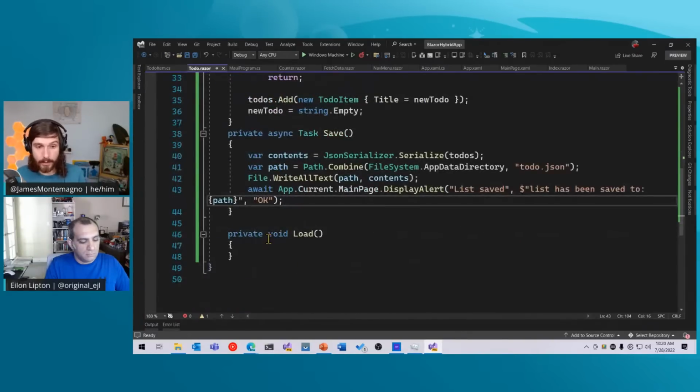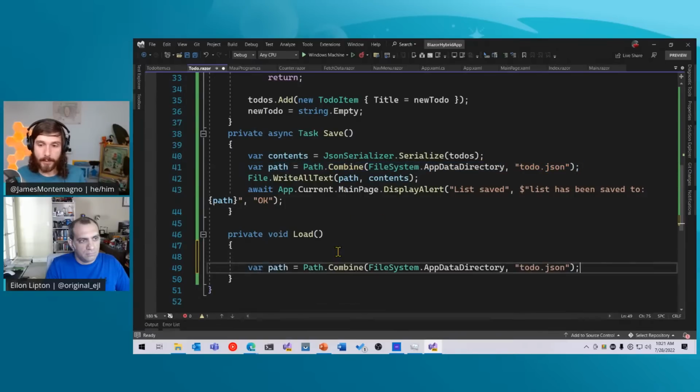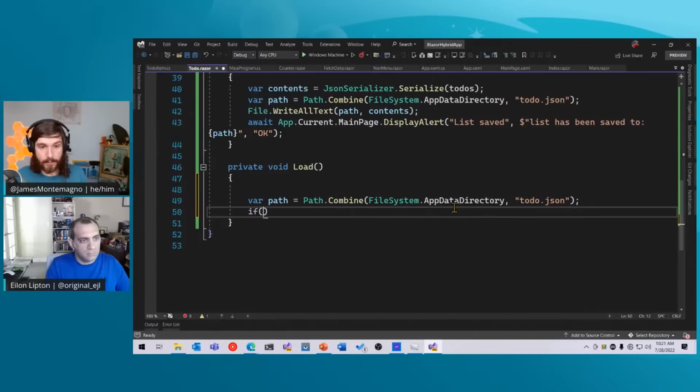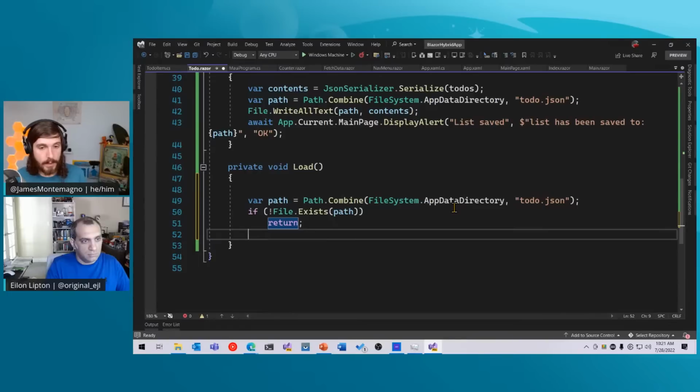Now, when we load it and we click that load, we're going to do the opposite. So we're going to say, well, what's our path? Let's copy and paste this path. We could probably put that in a variable, but I'm just going to do that. And I'm going to say, if the file does not exist, and that's kind of cool, right, just using System.IO, let's just return. There we go. Perfect.